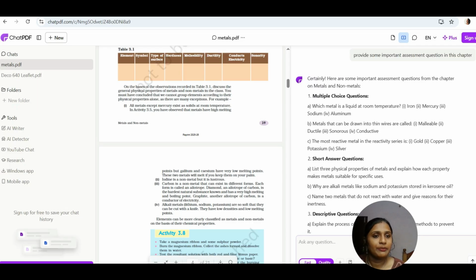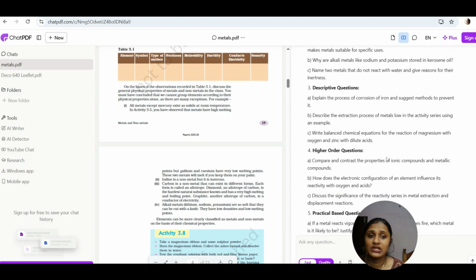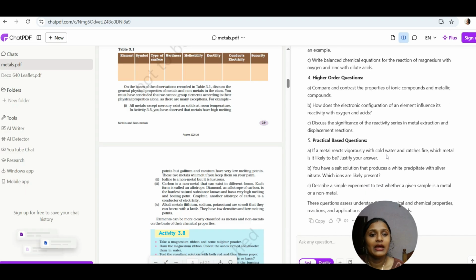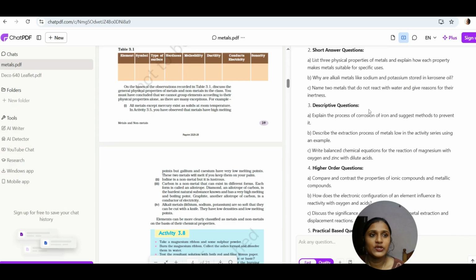So here Chat PDF has provided us questions: multiple choice questions, short answer questions, scripted questions, higher order questions, and practical based questions. So all types of questions are provided by Chat PDF. If we are using it as a teacher, we can use it for assessment purposes, right? In simple sense, we have got all the assessment questions, of various types also.